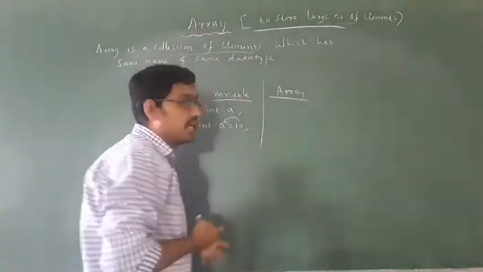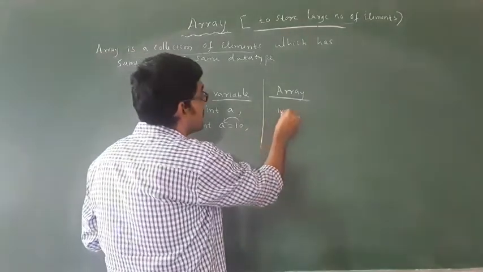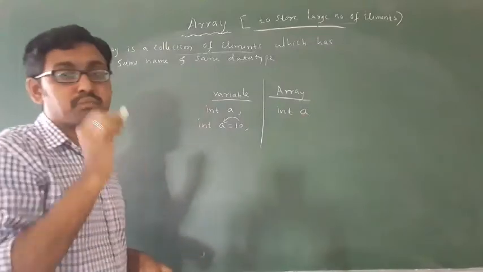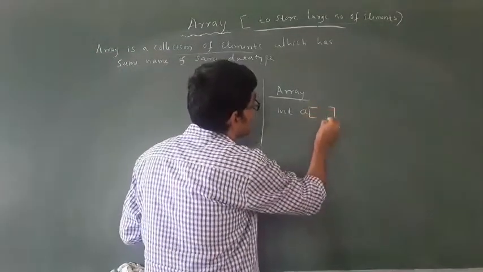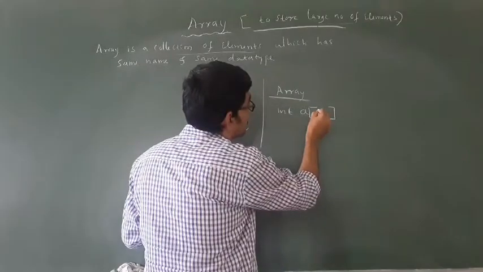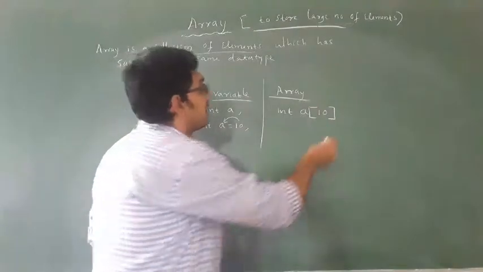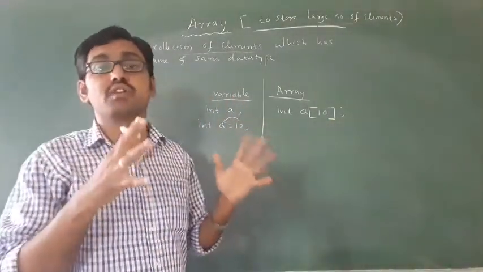How to write array? How to declare array? You have to write int, then a, then you have to use a subscript. See, this is called subscript. In the subscript you have to write, for example, I am writing 10. If you write 10, how many elements can it store? You have to store 10 values in this.